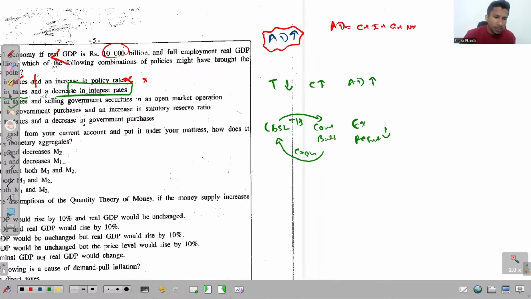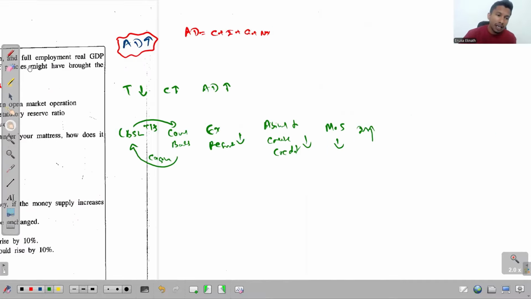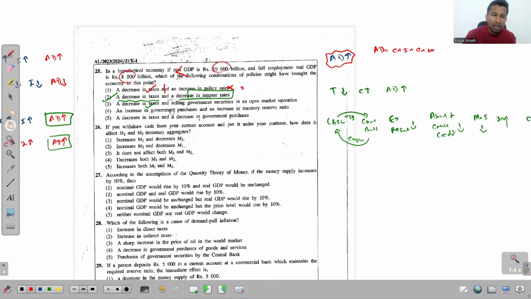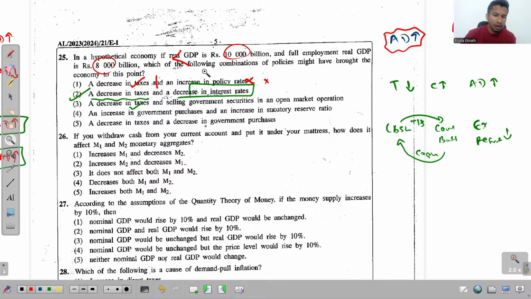And when excess reserves get decreased, what happens to the ability to create credit? Ability to create credit also decreases, so that money supply decreases. Then again interest rates will increase, and as I explained earlier, when interest rates are increased, consumption decreases, investment decreases, and as a result aggregate demand decreases. So what we want does not happen from the second part of this option 3. So this part is wrong.